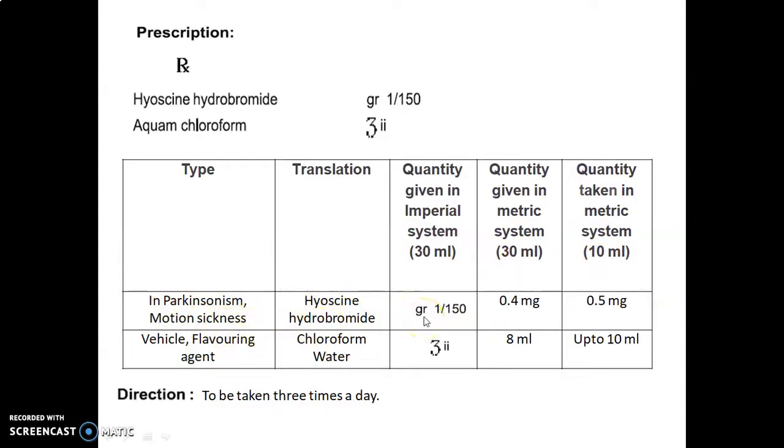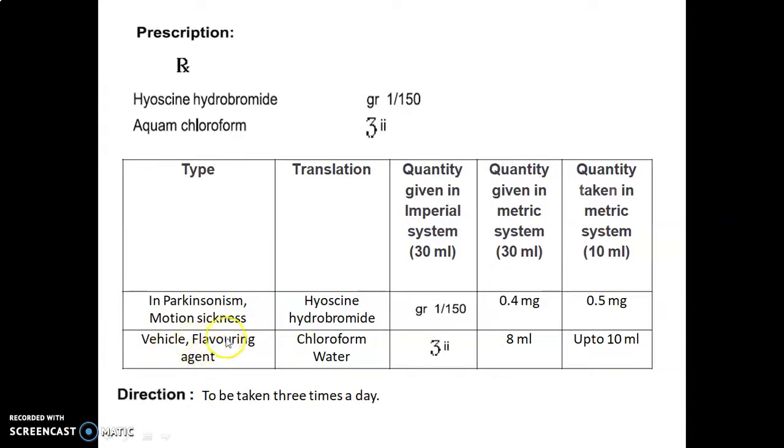Quantity given in the imperial system, that is grain 1/150. So 1 grain is equal to 60 milligram, into 1 by 150, we will get the quantity given in the metric system, 0.4 milligram, and quantity taken in the metric system is 0.4 into 1.25.